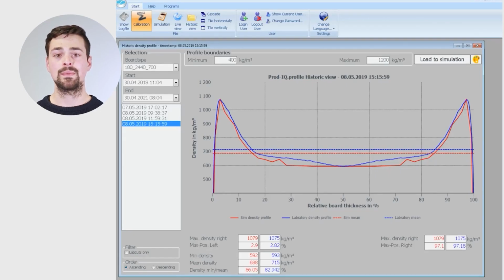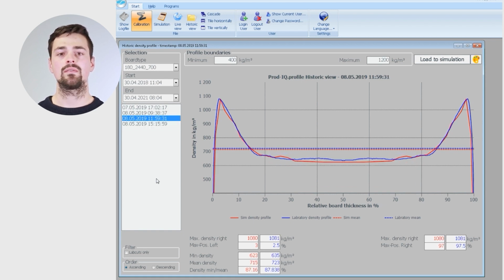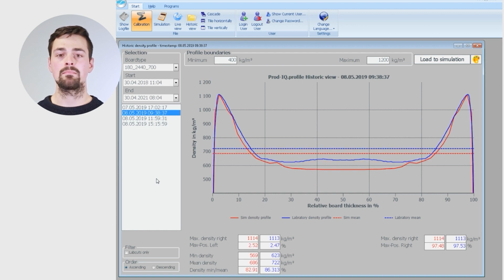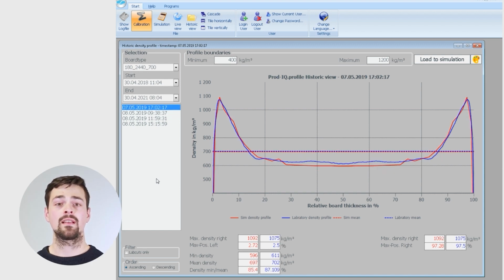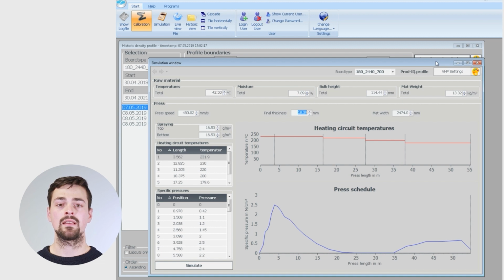In addition to the online view, it is also possible to display the historical simulation results. In the so-called historical view, these data are also displayed in comparison to a laboratory import if available. So the quality of the simulation can be immediately compared to the data measured in the laboratory. Due to the fact that this interface also offers an overview of the raw density laboratory data, creeping quality changes or more frequently occurring fluctuations can be recognized. Out of these two views, we can load the currently displayed data into the simulation interface and take a look at the current press and material parameters.